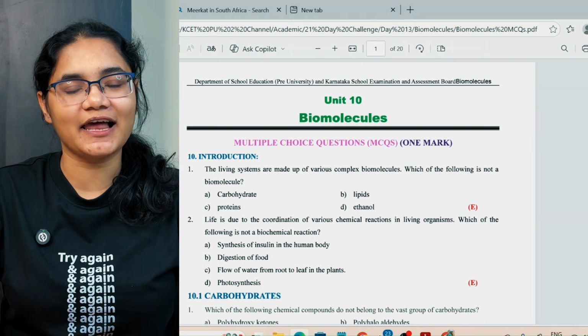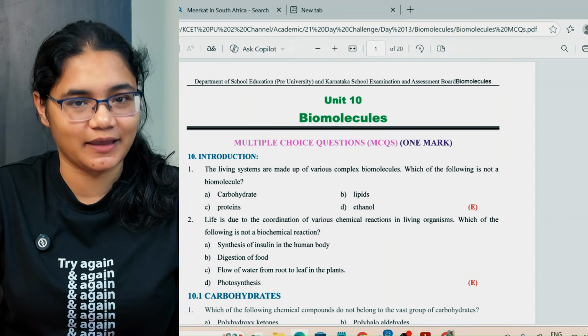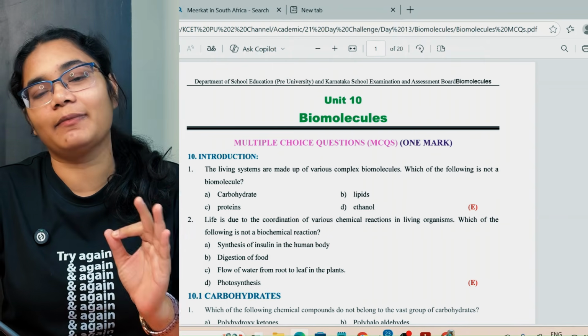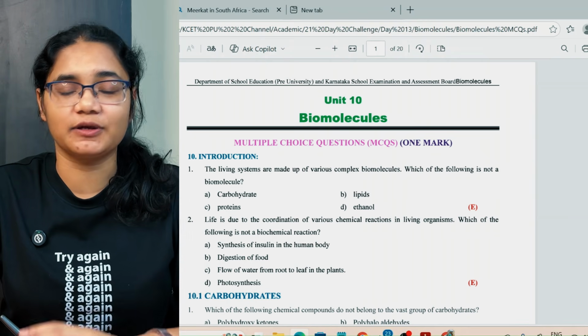As part of today's challenge, we have given you two chapters for revision. The first one is Biomolecules from chemistry and the second one is Electromagnetic Induction from physics. So you have to revise these two chapters and practice its most important questions.